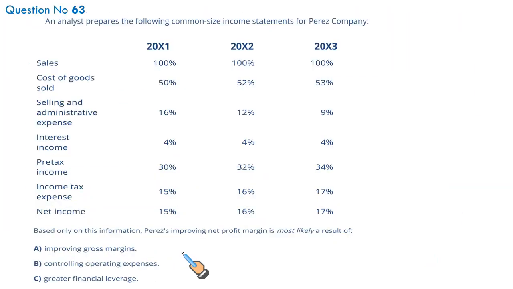Right, A it is. Next. An analyst prepared the following common size income statement for Perez company. Based on this information, Perez improving net profit margin is most likely. Profit margin is increasing 15, 16, 17. It is because of what?